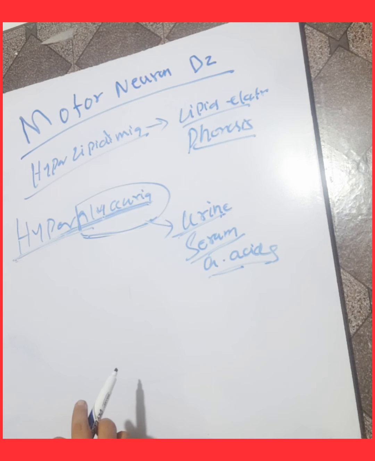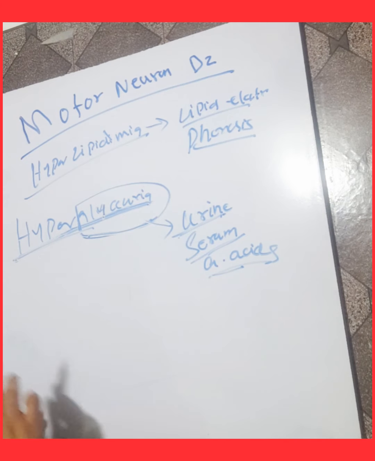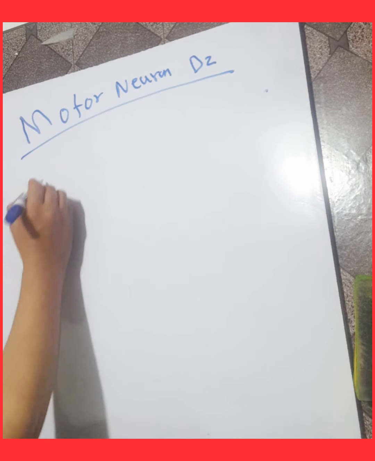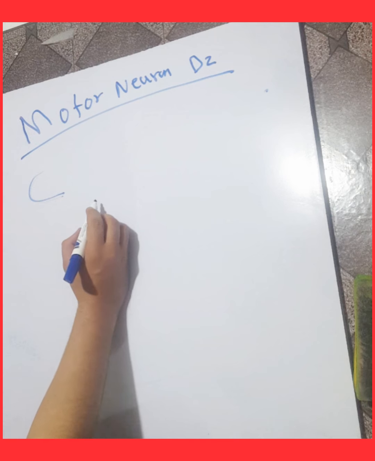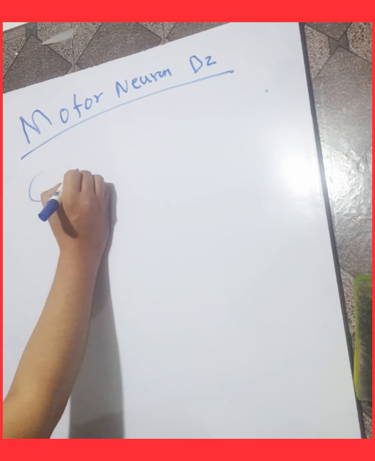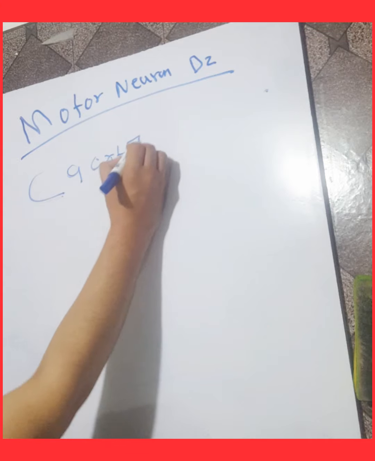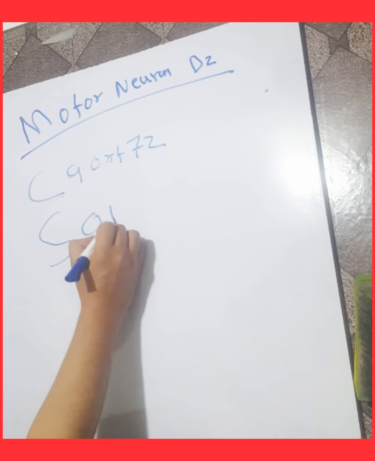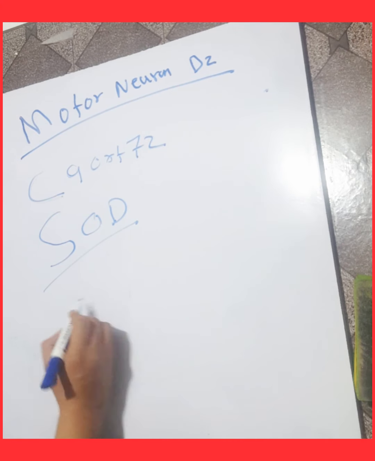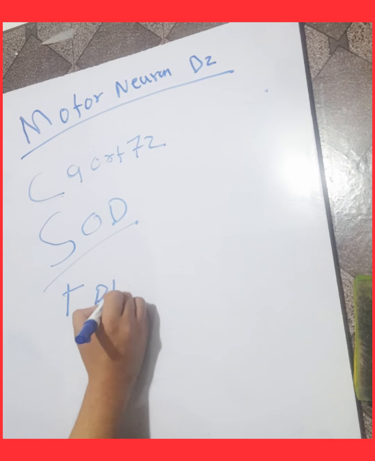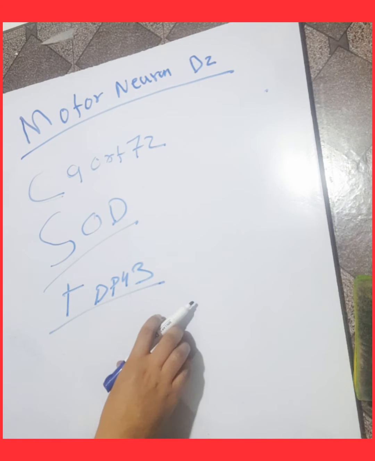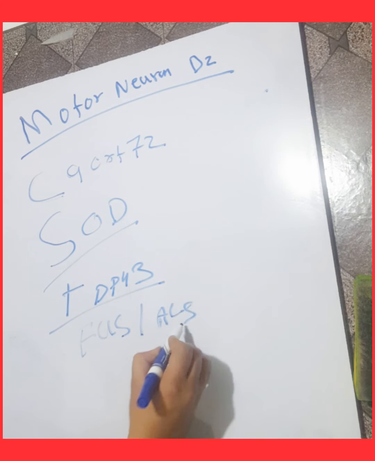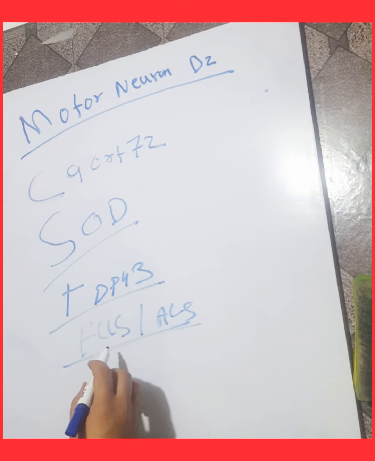There are hereditary causes that may also cause motor neuron disease. Now we will discuss the hereditary causes of motor neuron disease. The hereditary causes are due to mutation in a gene. For example, C9ORF72 gene mutation can cause motor neuron disease. Superoxide dismutase can also cause it. TDP43 can also cause it. FUS or ALS can also cause motor neuron disease.